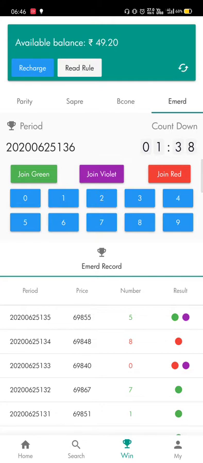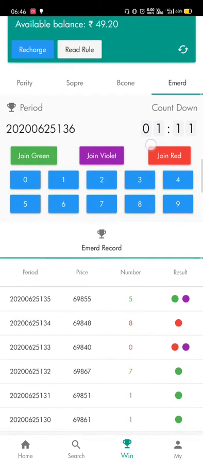I will tell you how much amount you have to trade, and when you have to double your amount every time I say so. Here there are three buttons: green button, red button, violet button. Whenever I provide you an image with the red, violet or green button, you have to click as soon as possible before this countdown ends.